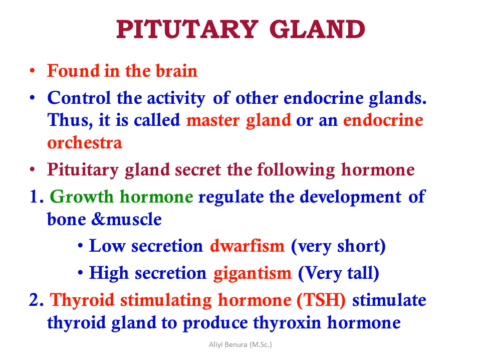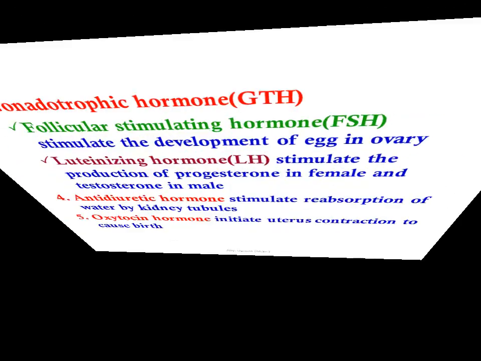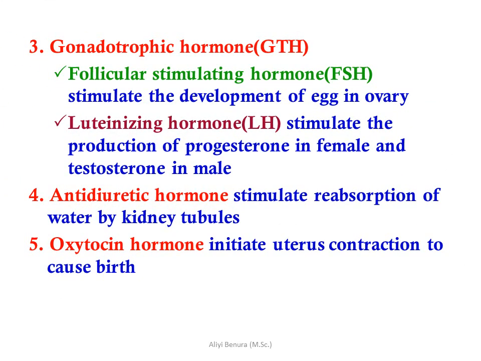The other hormone secreted by the pituitary gland is thyroid stimulating hormone. TSH stimulates the thyroid gland to produce thyroxine hormone. The third hormone produced by the pituitary gland is gonadotrophic hormone. It includes follicle stimulating hormone, which stimulates the development of eggs in the ovary, and luteinizing hormone, which stimulates the production of progesterone in females and testosterone in males.